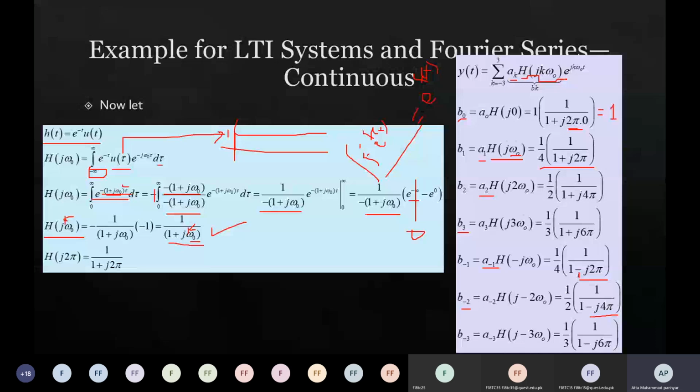The resultant coefficients we represent with bk. I just changed the letter so that there is no confusion. So these frequency spectral coefficients are equal to ak multiplied by h of jk omega naught for the output. This is for continuous time signals only.